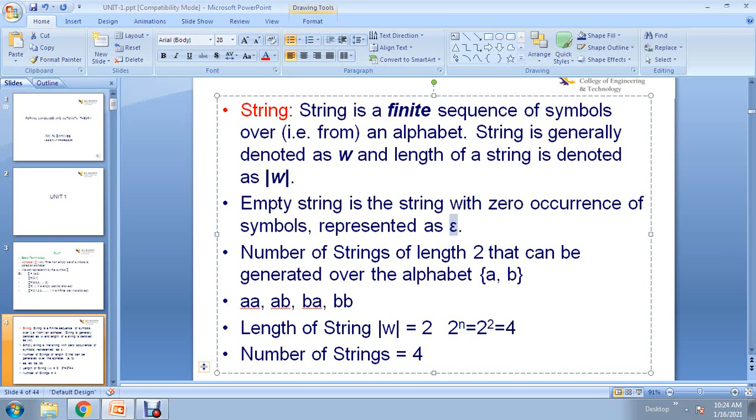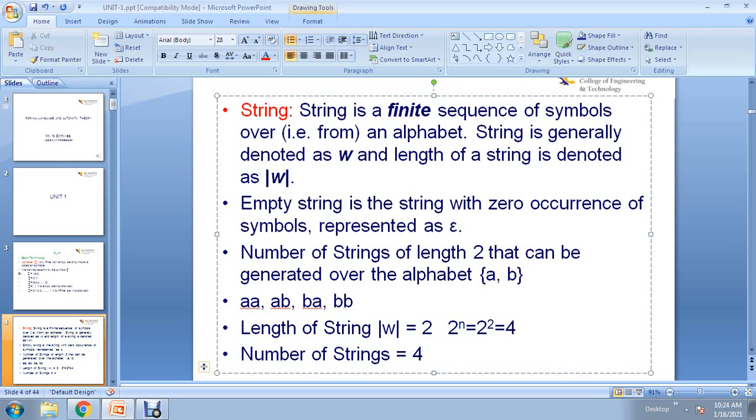I have given the alphabet a comma b. The alphabet definition you already know, it contains a finite non-empty set of symbols. It is finite, only two symbols I am using within a set, so that's why we can call it an alphabet. And I want to form some strings. A string is nothing but a sequence of symbols, but here I want to write length with two symbols only. So how can you write? AA is one string with length 2, and one more string you can write. The string should contain only two symbols, and you have to write in sequence order.